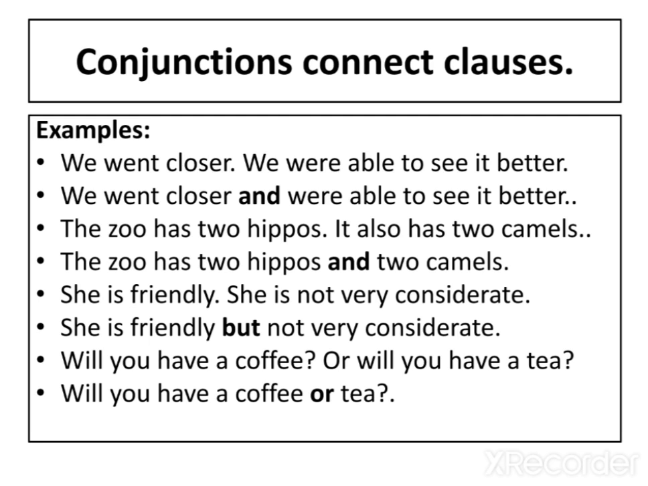Next is: the zoo has two hippos. It also has two camels. So you can see two different clauses joined by "and". The zoo has two hippos and two camels.